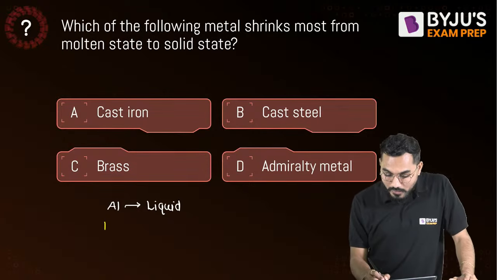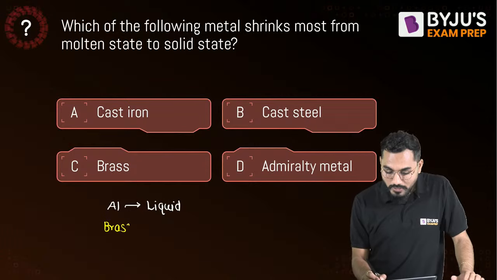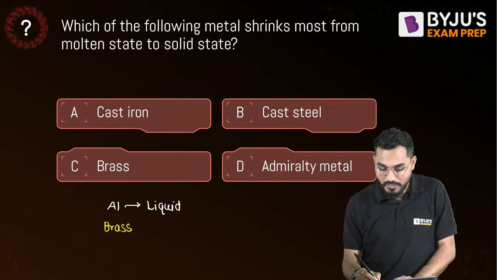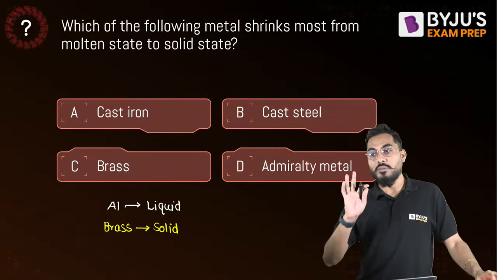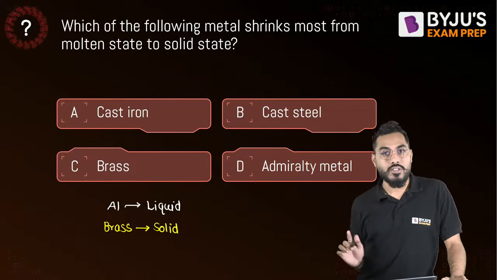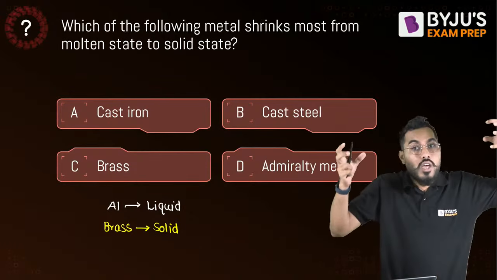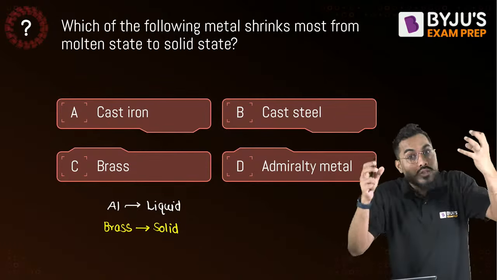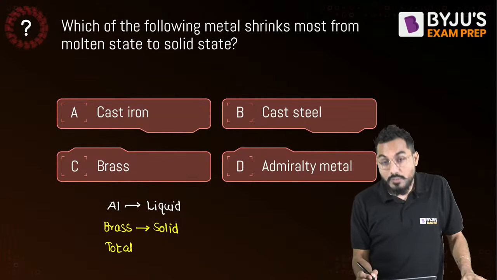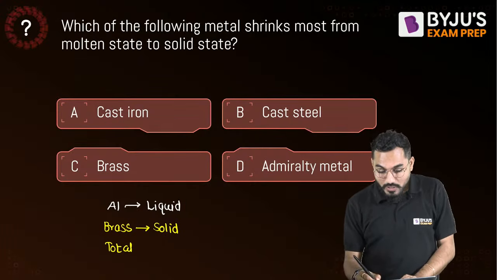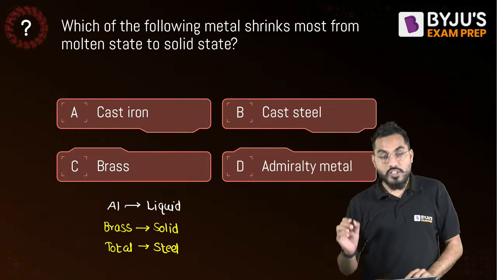Then there is one material called brass. Brass shrinks by the maximum percentage in the solid state. Brass is the material that shrinks maximum in the solid state. And if we consider liquid plus solid, that is the total shrinkage. Can I say that, sir, total shrinkage is maximum in the case of steel material? In the case of steel material, the total shrinkage is maximum.